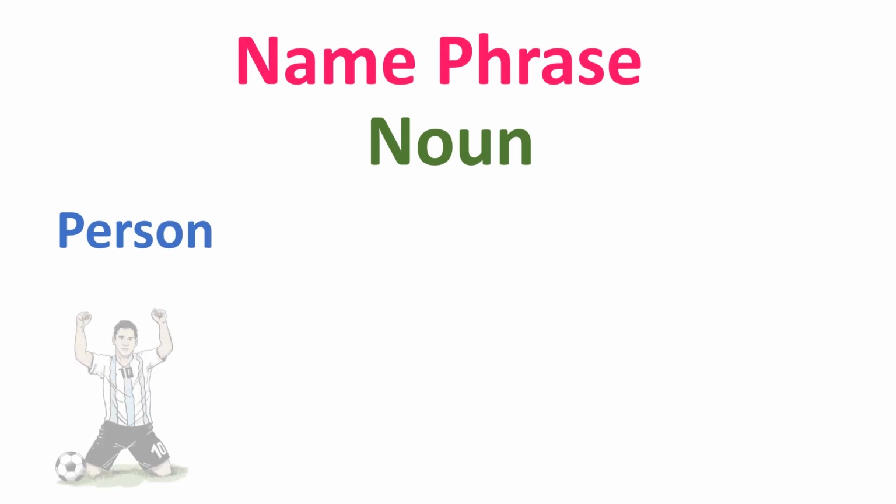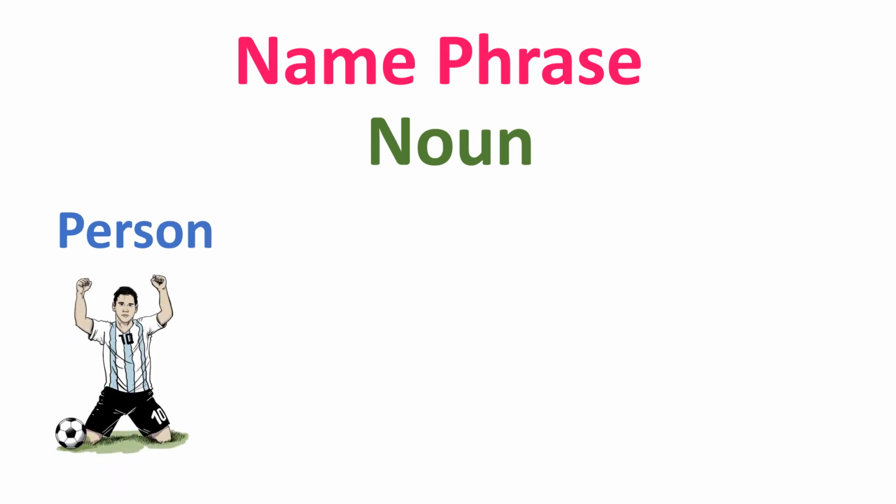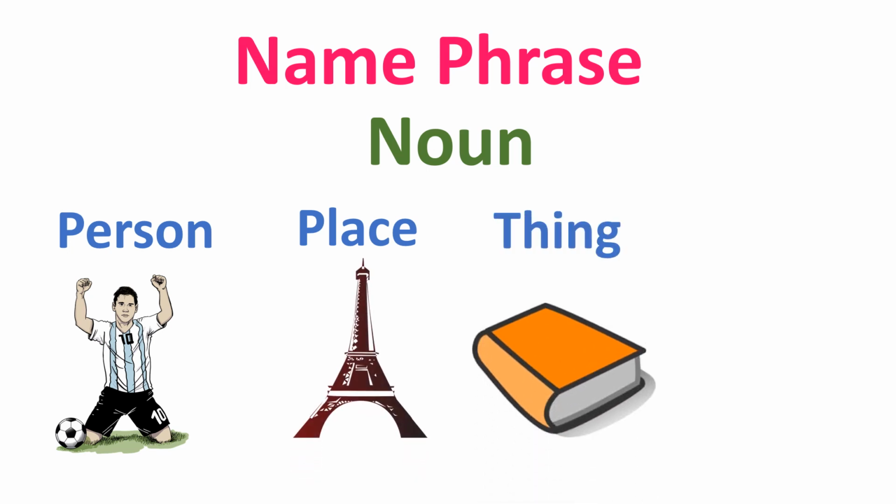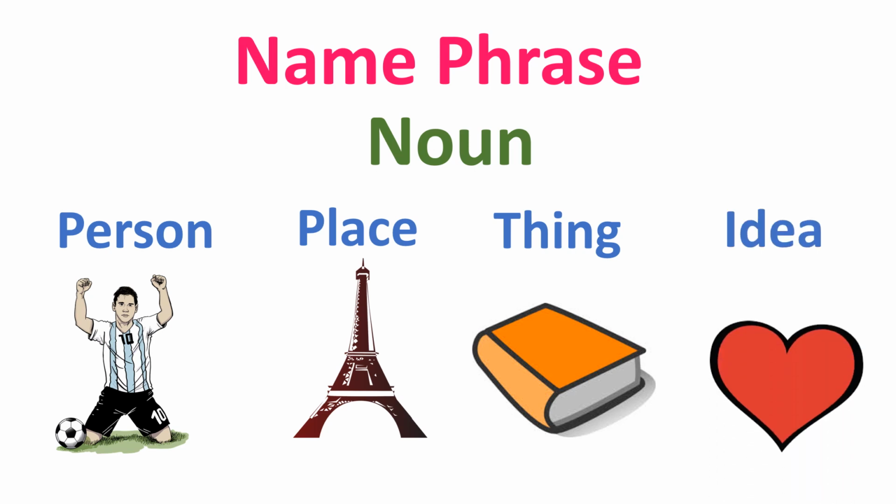What is a noun phrase? A noun phrase is made of two words, noun plus phrase. The noun is the name of a person like Leo Messi, a place like Eiffel Tower, a thing like book, or an idea like love.